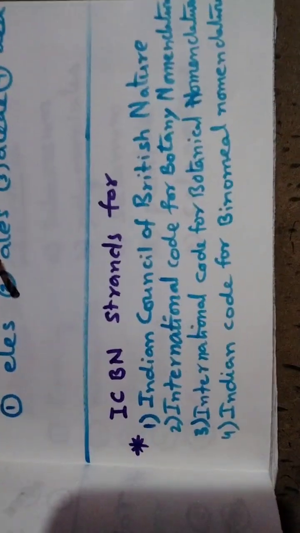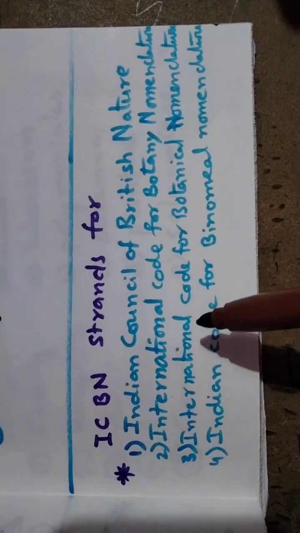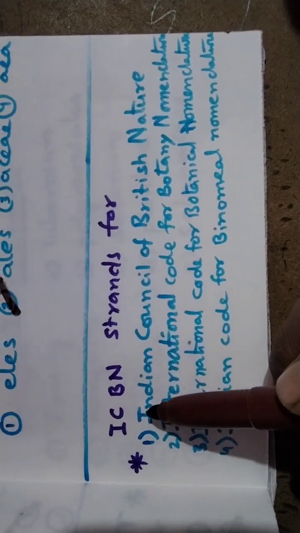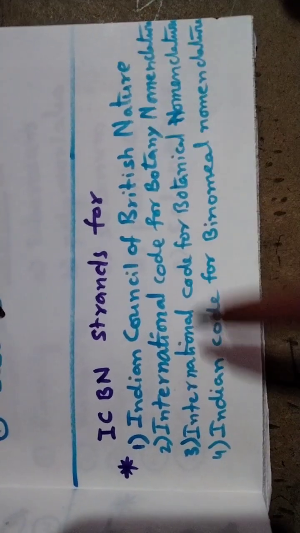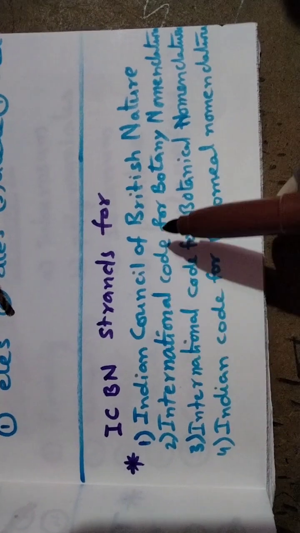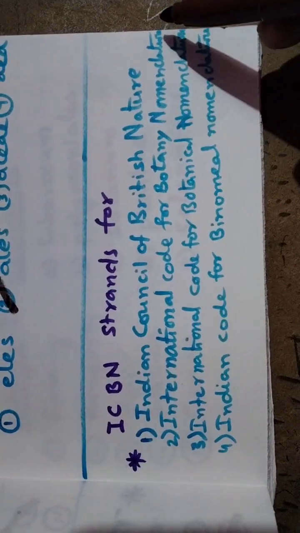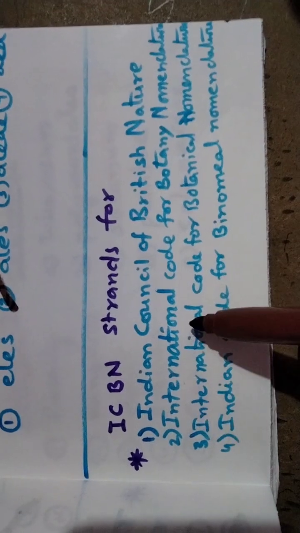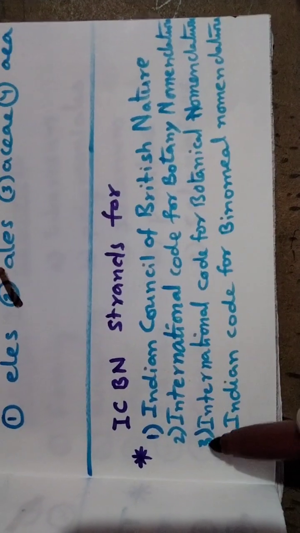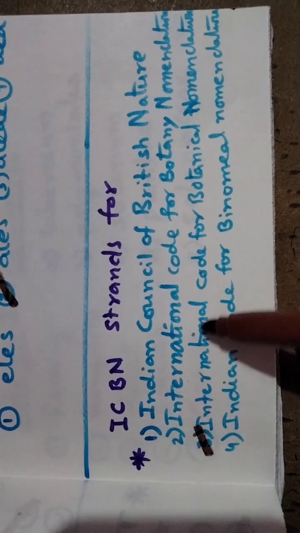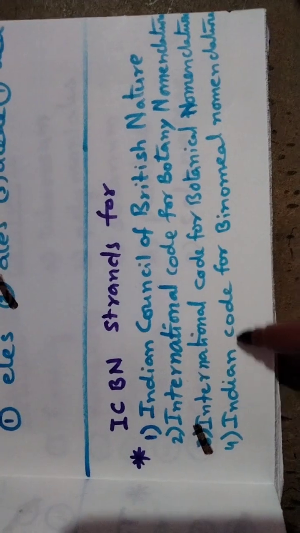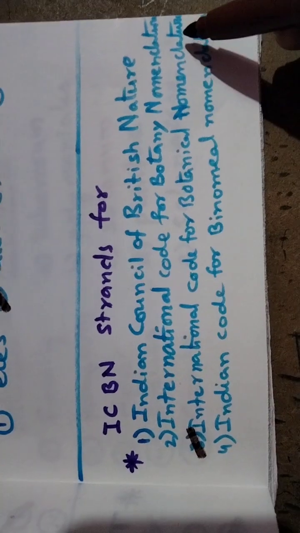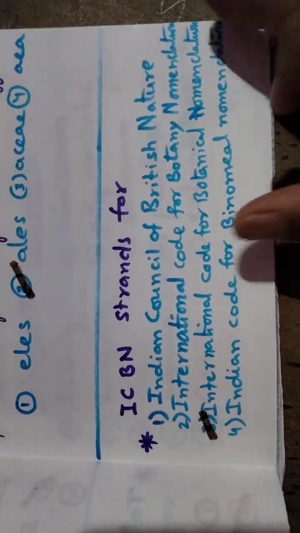Now what does the abbreviation ICBN stand for? ICBN means Indian Council of British Nature. So it is wrong. International Code for Botany Nomenclature, wrong. International Code for Botanical Nomenclature is the right answer. Indian Code for Binomial Nomenclature, wrong answer. Not binomial, botanical nomenclature. So third is the correct answer.